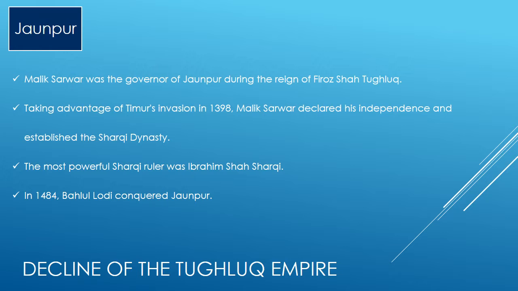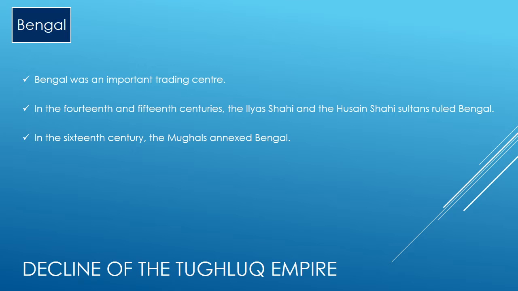Jaunpur. Malik Sarwar was the governor of Jaunpur during the reign of Firoz Shah Tughlaq. Taking advantage of Timur's invasion in 1398, Malik Sarwar declared his independence and established the Sharqi dynasty. The most powerful Sharqi ruler was Ibrahim Shah Sharqi. In 1484, Bahlol Lodi conquered Jaunpur. Bengal. Bengal was an important trading center. In the 14th and 15th centuries, the Ilyas Shahi and the Hussain Shahi sultanates ruled Bengal. In the 16th century, the Mughals annexed Bengal.